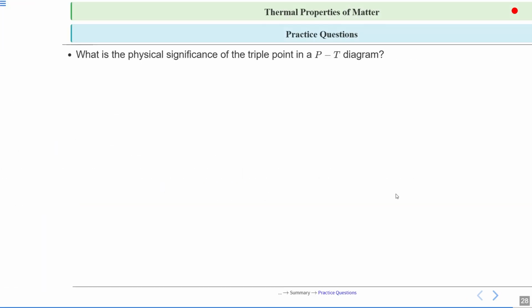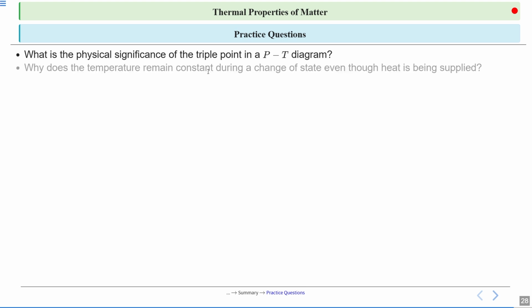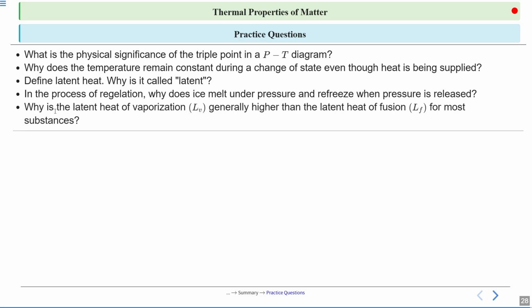Now we have some practice questions. What is the physical significance of the triple point in a PT diagram? Why does the temperature remain constant during a change of state even though heat is being supplied? Define latent heat. Why is it called latent? In the process of regelation, why does ice melt under pressure and refreeze when pressure is released? Why is the latent heat of vaporization generally higher than latent heat of fusion for most substances? Alright, so these are the practice questions and this is all our homework for you.